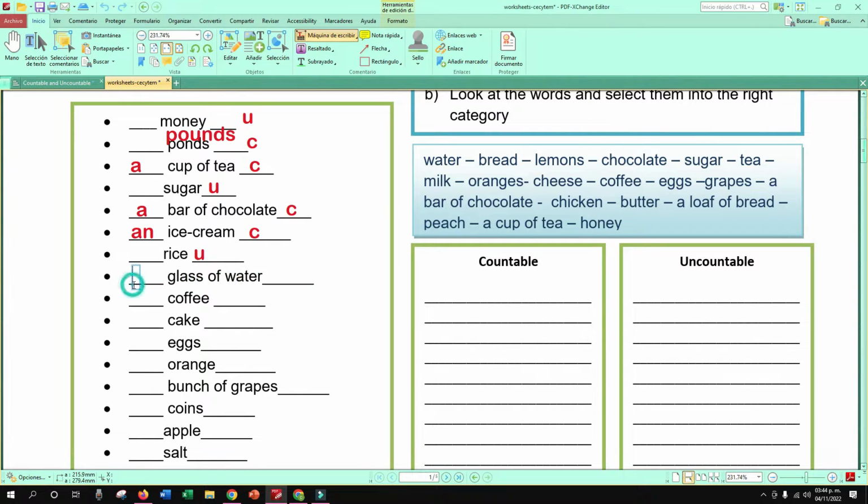Excellent. We can say a glass of water. Countable or uncountable? Un vaso de agua. Countable. Yes, countable. Si tuviéramos solo water, sí sería uncountable. Pero aquí decimos un vaso de agua. Ok. Coffee. Countable or uncountable?